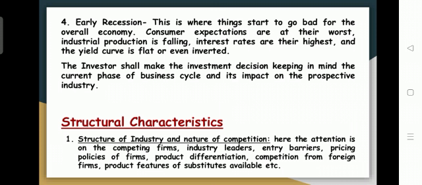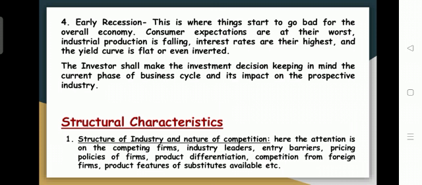Before making investment decisions, you should pay attention to whether your industry has many competing firms or fewer, whether your industry is a leading industry in the whole economy or not, and what the entry barriers are for your industry.